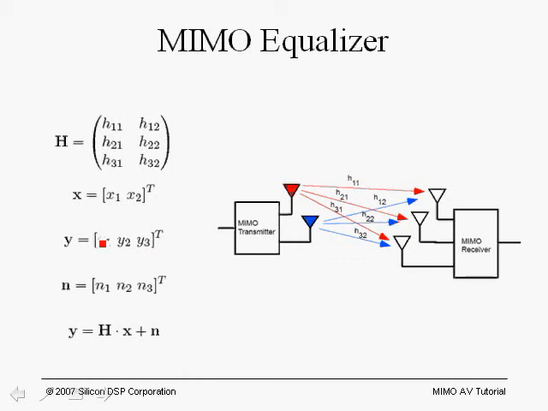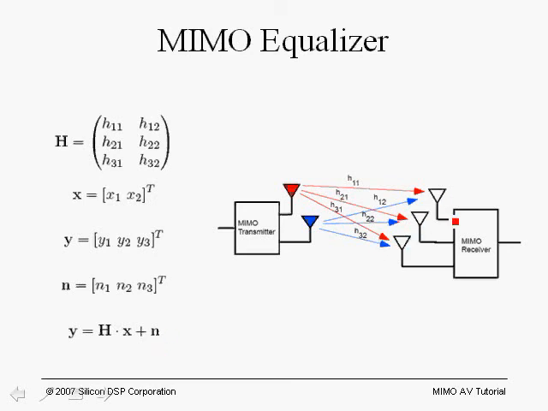Again, these are all responses due to the carriers X1 and X2 going through the multipath fading channel with a 2x3 system, assuming that we're transmitting two streams through transmit path number 1 and transmit path number 2, and we have three receivers.